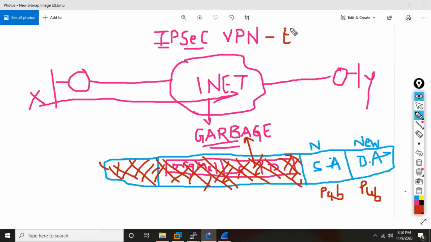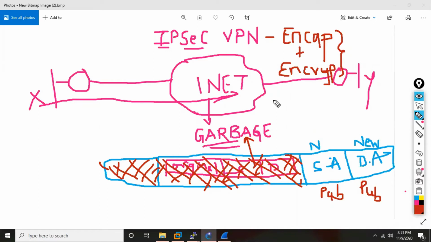So IPsec VPN basically means you do two things. It will do encapsulation, and then your data will be encrypted. So this is the job of IPsec VPN: not only encapsulate the packet, but also encrypt the original packet, so that nobody along the path will be able to understand it.